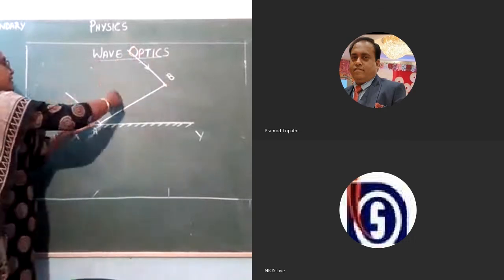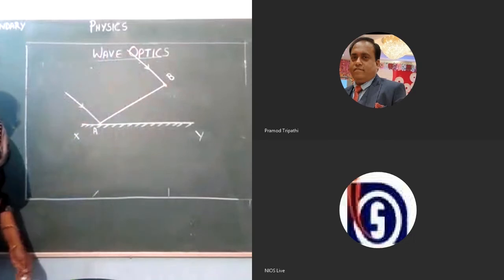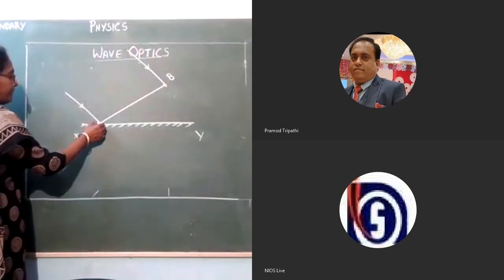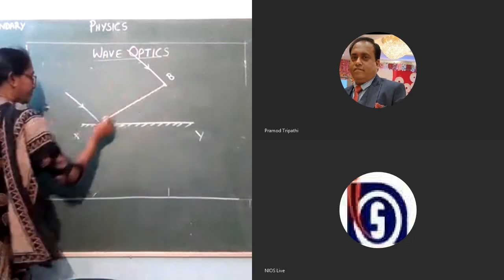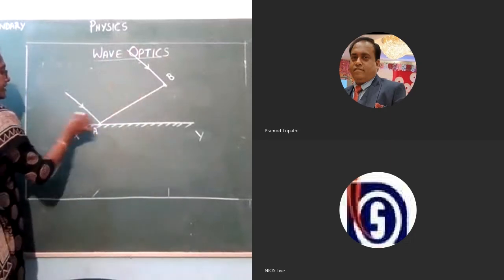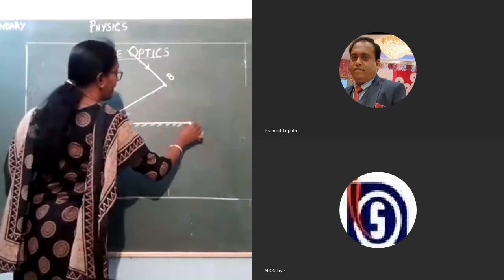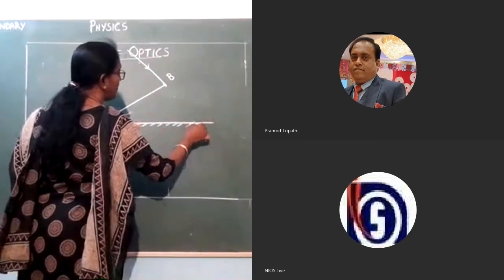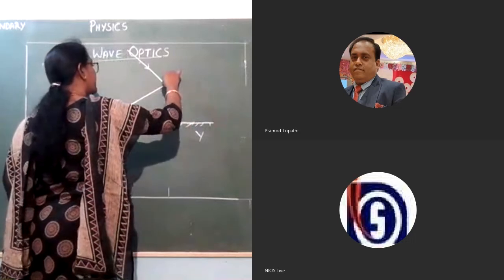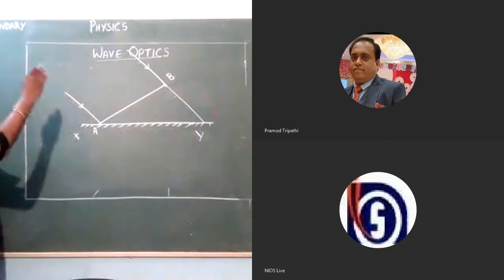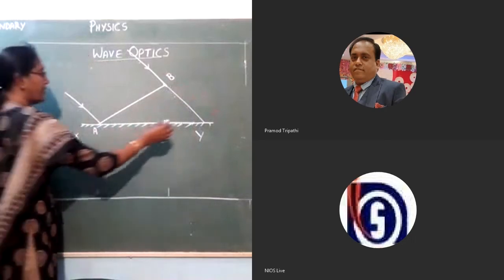In between, many rays will be there. This wavefront touched the reflecting surface at A initially, and later in time from the point B, after some time, it has touched the reflecting surface.